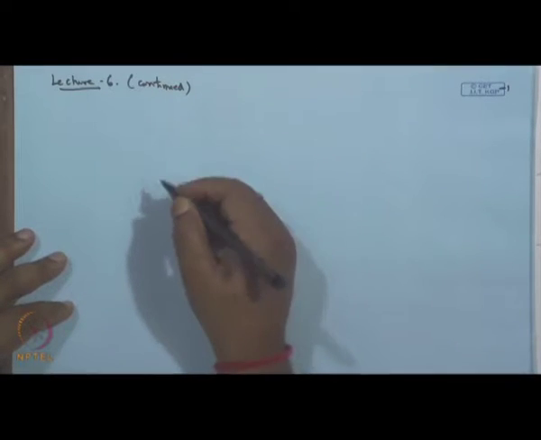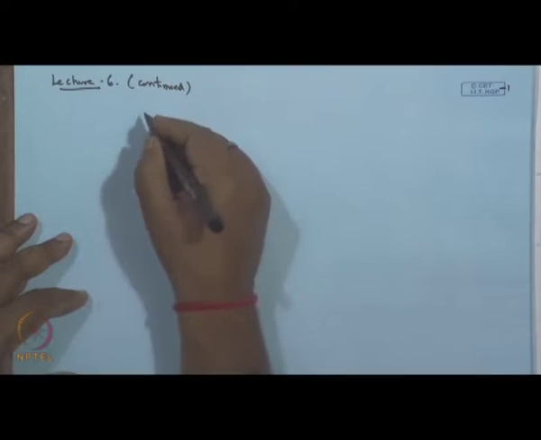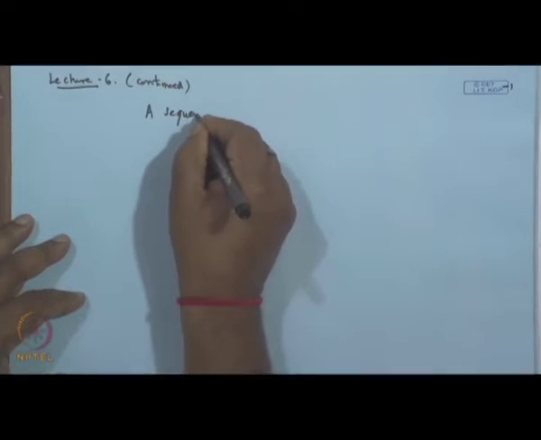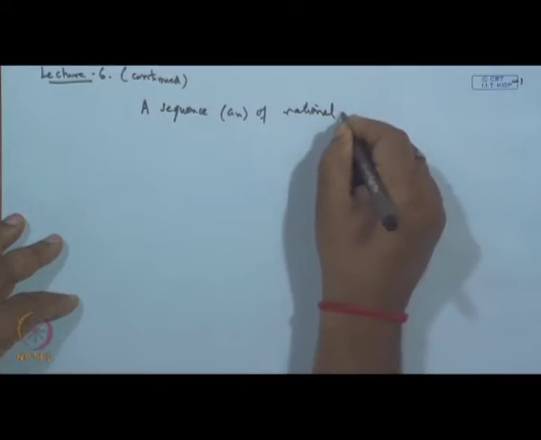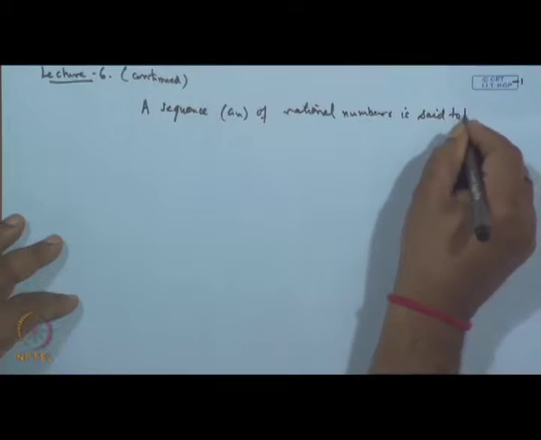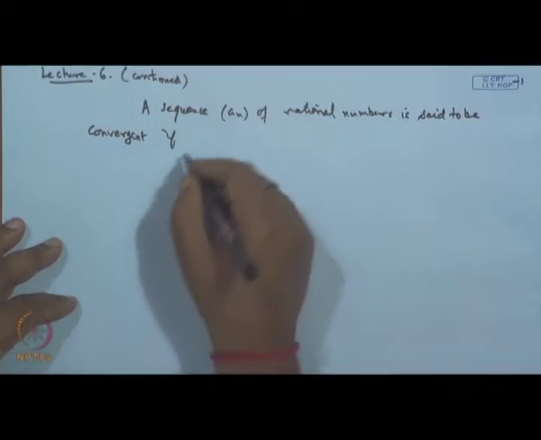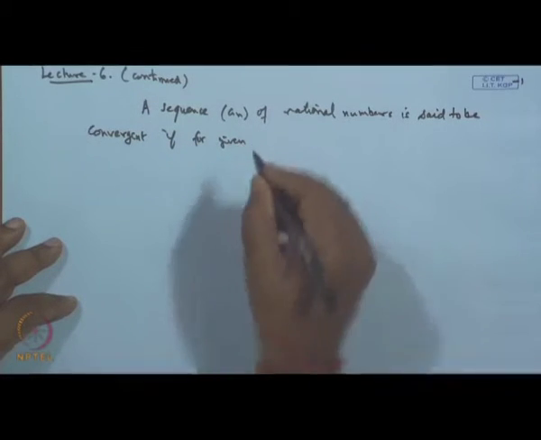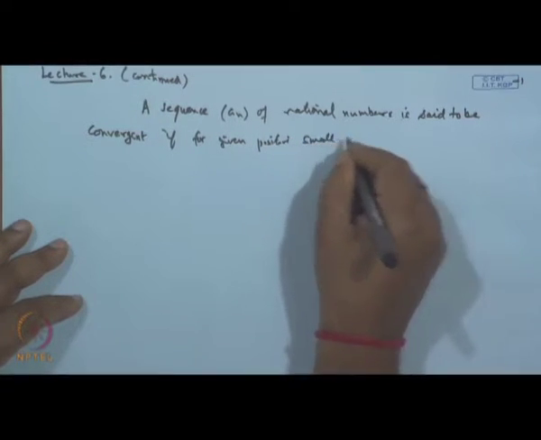So, yesterday we discussed the convergence of rational numbers, convergent sequences of rational numbers and various properties. Let us just recollect. A sequence a n of rational numbers is said to be convergent if for a given positive small rational number